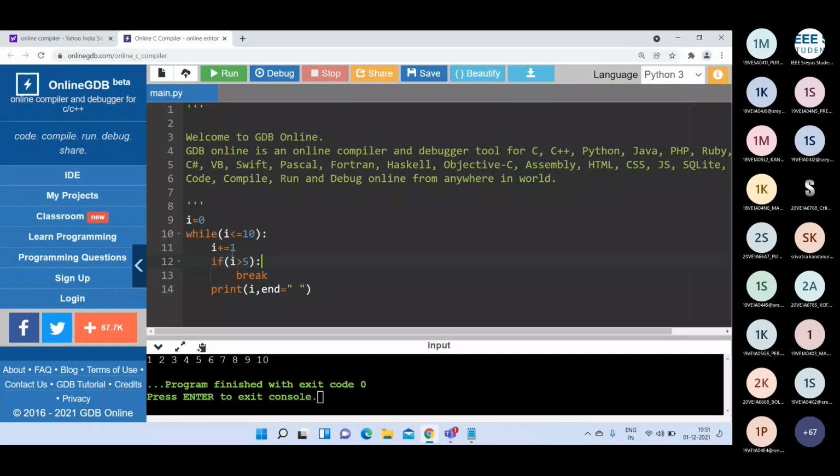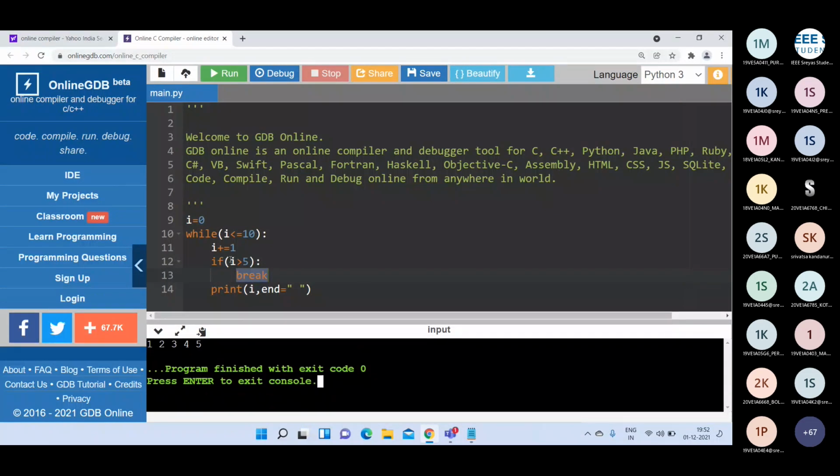Then once the i value becomes 6, 6 > 5 condition is true. Then we are going to execute the break statement. Then immediately the while loop is terminated. Whenever the break statement is executed, immediately the loop is terminated. The control will never go back to the condition again. So the output for this one is 1, 2, 3, 4, 5, because when the i value becomes 6, this becomes true, so the break is executed and the while loop is immediately terminated.